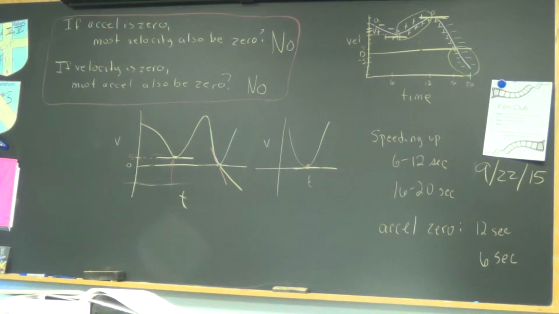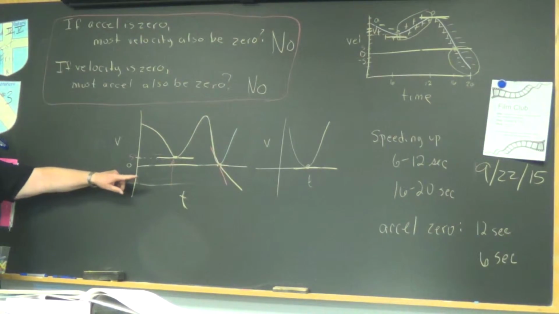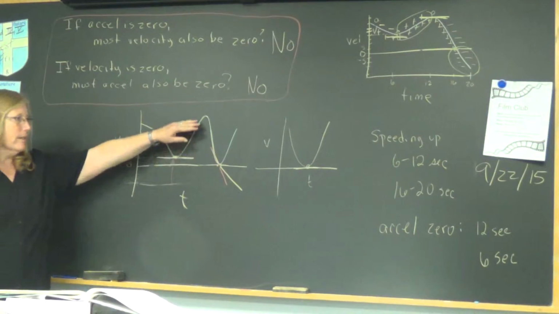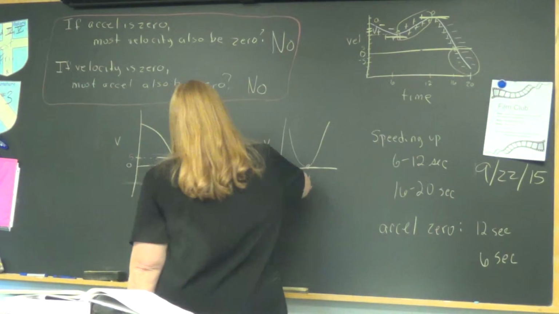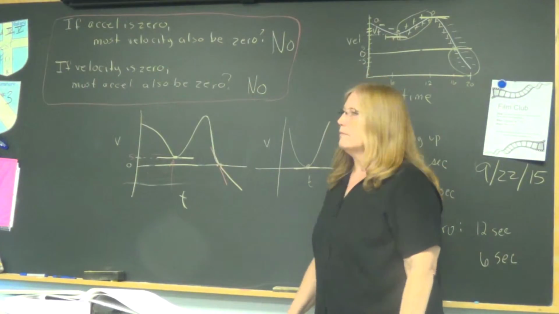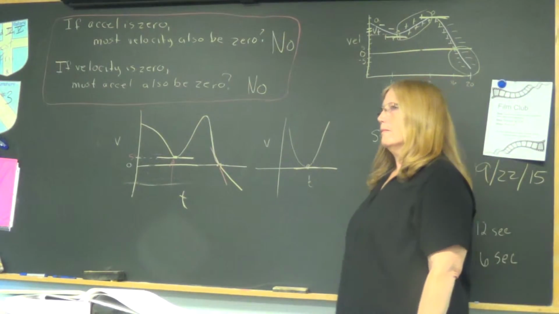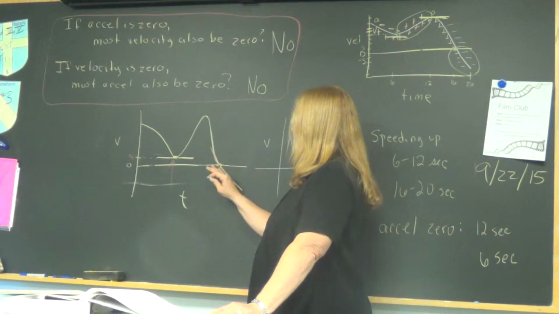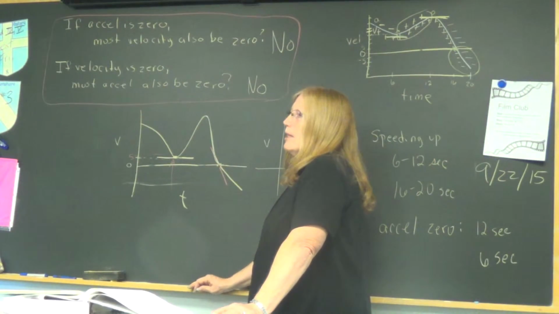So every time that velocity is 0, does acceleration have to be 0? And that's no. Velocity is 0, acceleration is not 0. Acceleration at that moment is also 0. Yeah, but that's not for every instant. It's saying for every instance that the velocity is 0, must acceleration also be 0 at that moment? There they're on a hill. So what's an instance where the velocity is 0?